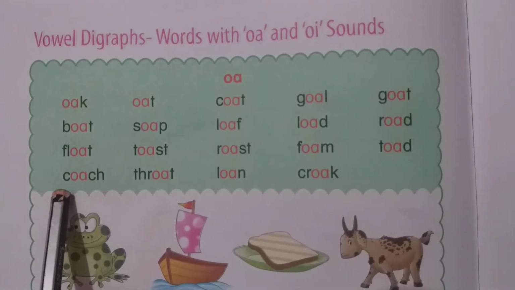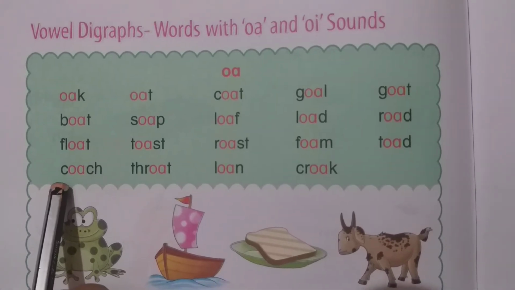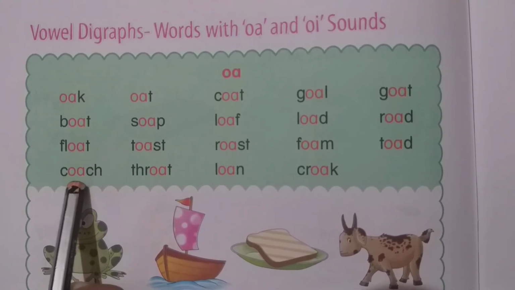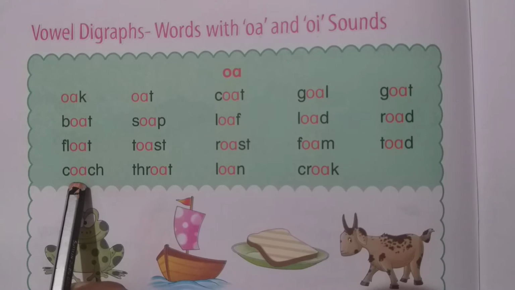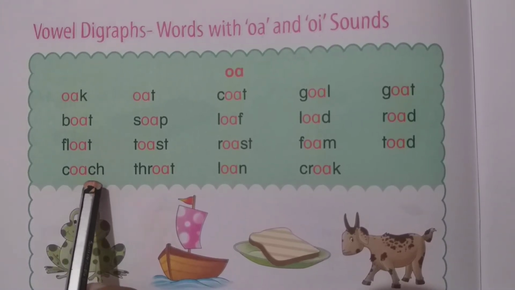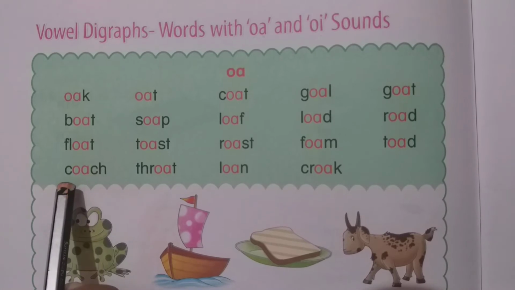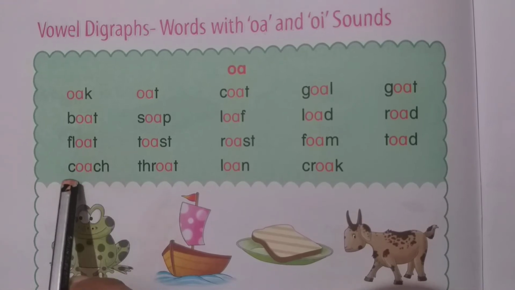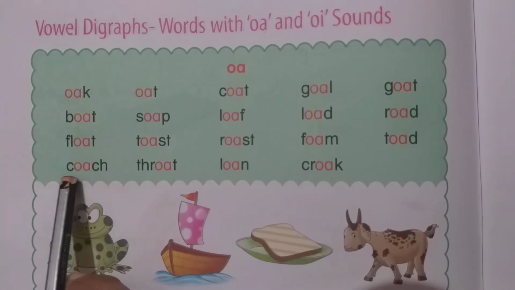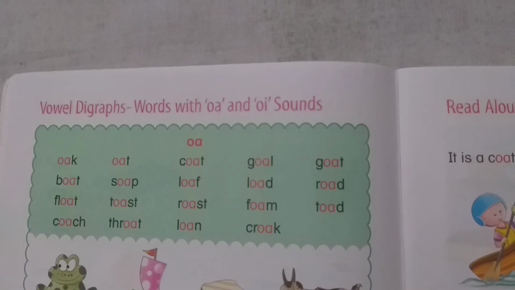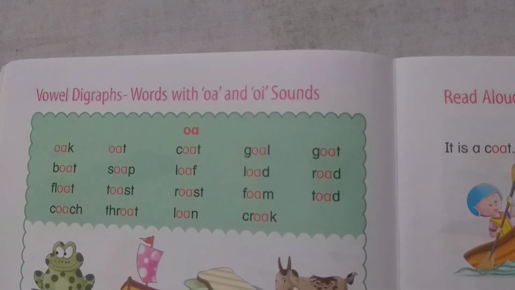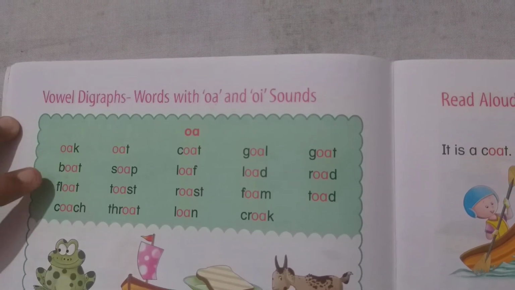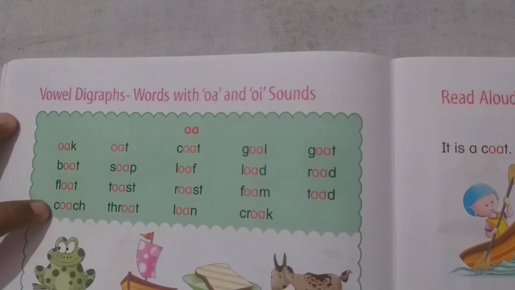The sound of C is K. The sound of OA is O. The sound of CH is ch. K, O, ch. Together we will say coach. Coach. Now it's your turn, dear students. Okay? Oak, boat, float, coach. Very good.